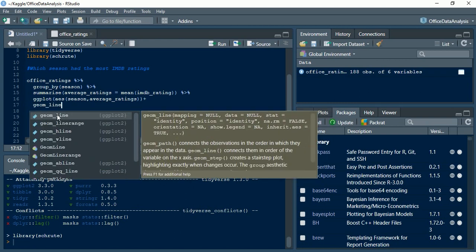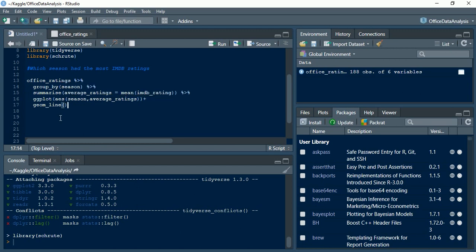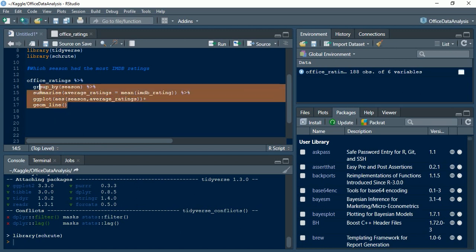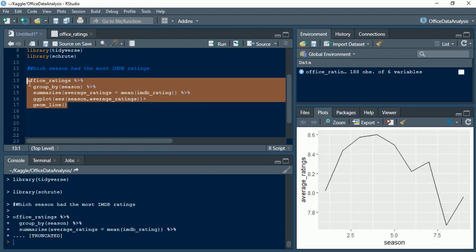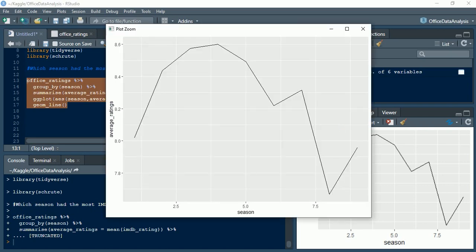Then geom_line. Right, so let's run this. There it is. So we've got the graph, which shows the average ratings against the season.